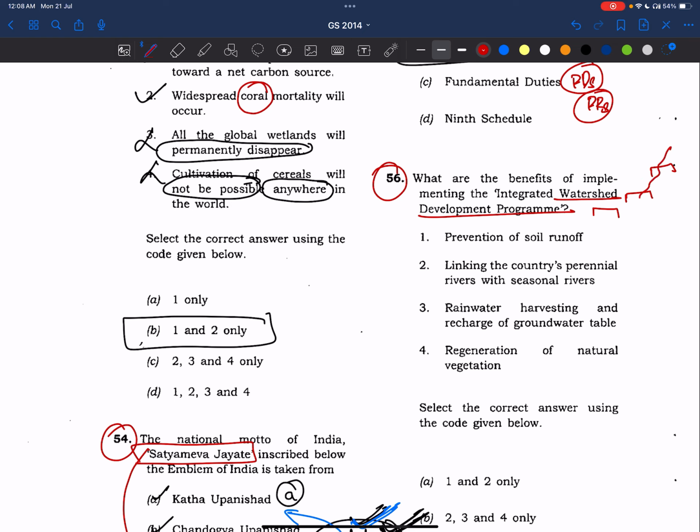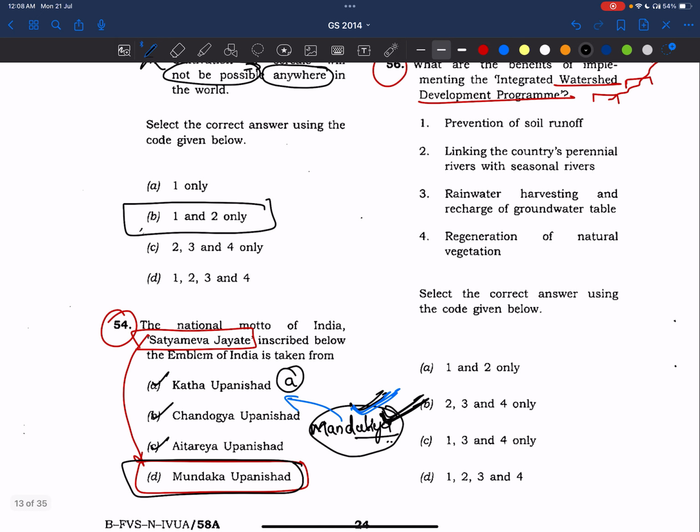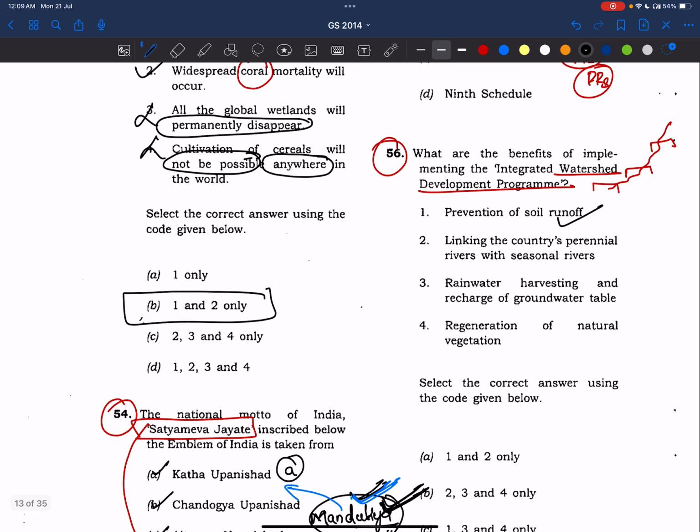Some water will be stored and the excess water will flow. Please remember this basic. It will be helpful in solving this question also. That's why I said it before itself. See, prevents soil runoff. Yes, it prevents soil runoff because it regulates the flow. It reduces the speed of the water.